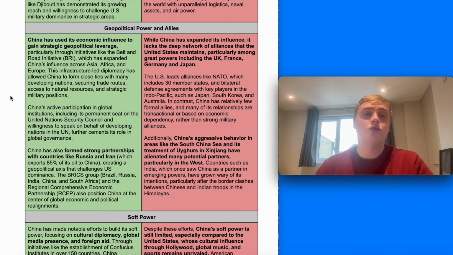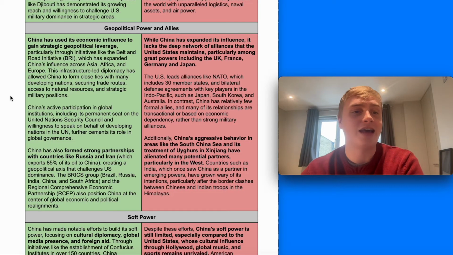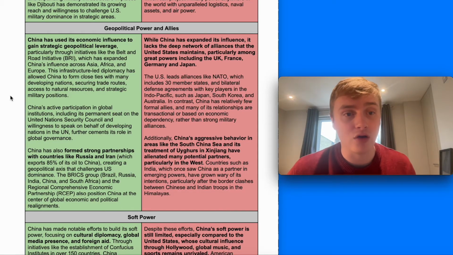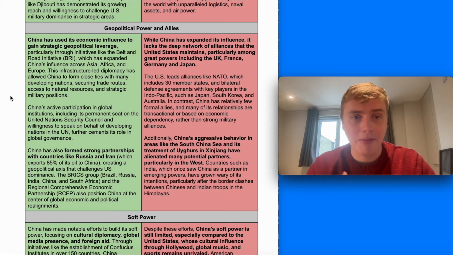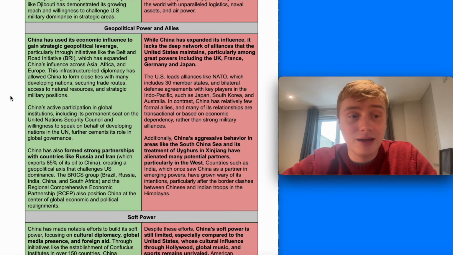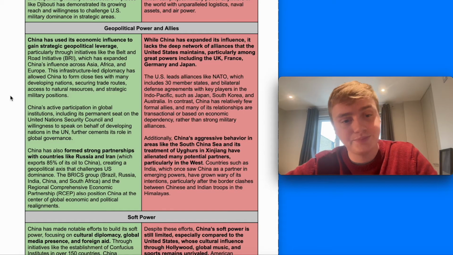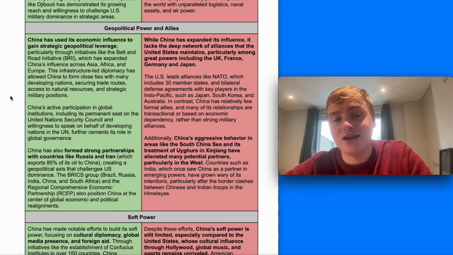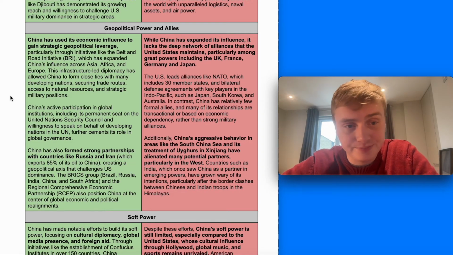In terms of its geopolitical power and allies, we can argue that China is a superpower because it uses economic influence to really gain strategic geopolitical leverage, through the Belt and Road Initiative in particular, which has gained allies and power in relation to other countries. It's actively participated in global institutions. It has a permanent seat on the UN Security Council and a veto. And crucially, more recently, it's formed strong partnerships with Russia and Iran in particular, which give it significant energy reserves,